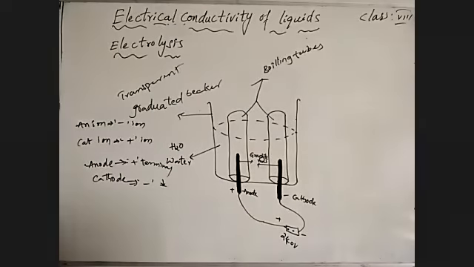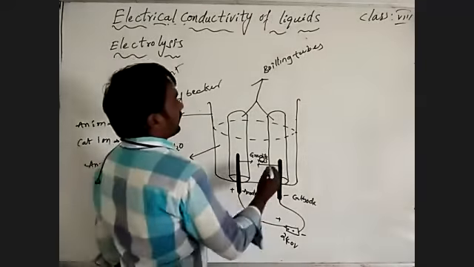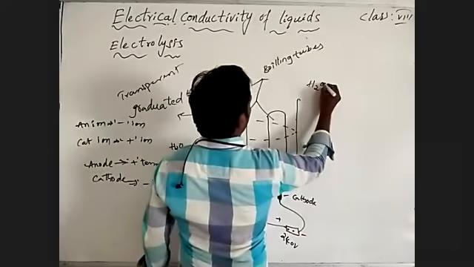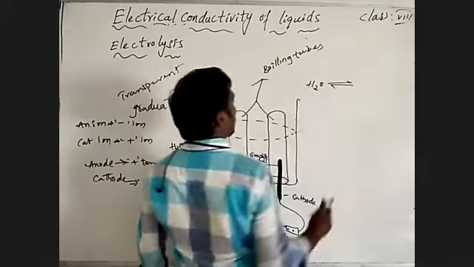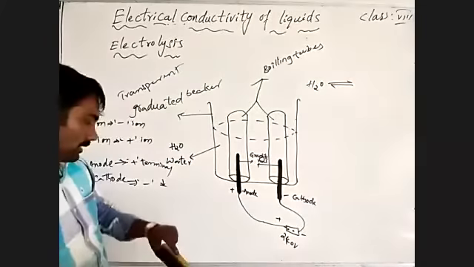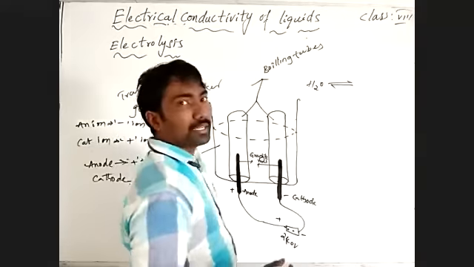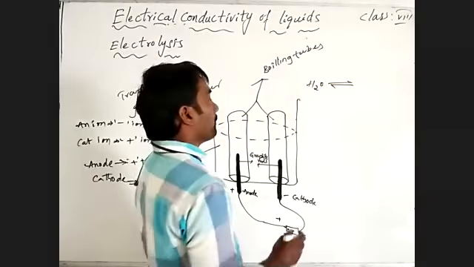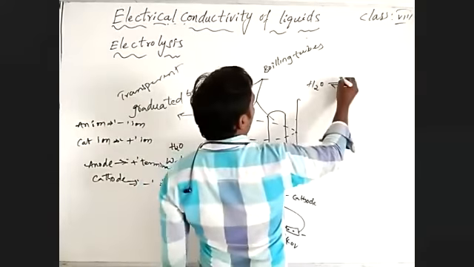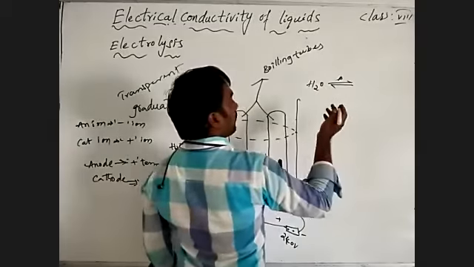Okay. So by passing electric current through the water, we already discussed water is a good conductor of electrical energy. By passing electrical energy through that, means we are making heat to that. By that, what happened?